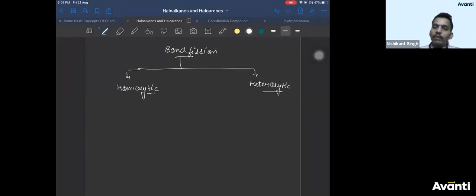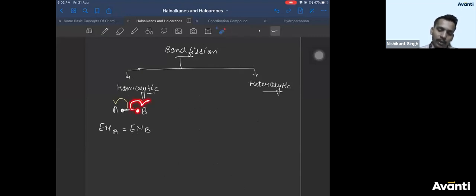In homolytic bond cleavage, what happens? Atoms A and B share a pair of electrons. If the electronegativity of atom A is equal to the electronegativity of atom B, then the bond breakage happens like this. This is called homolytic cleavage. That means B will take its own electron and separate, and A will take its own electron and separate.